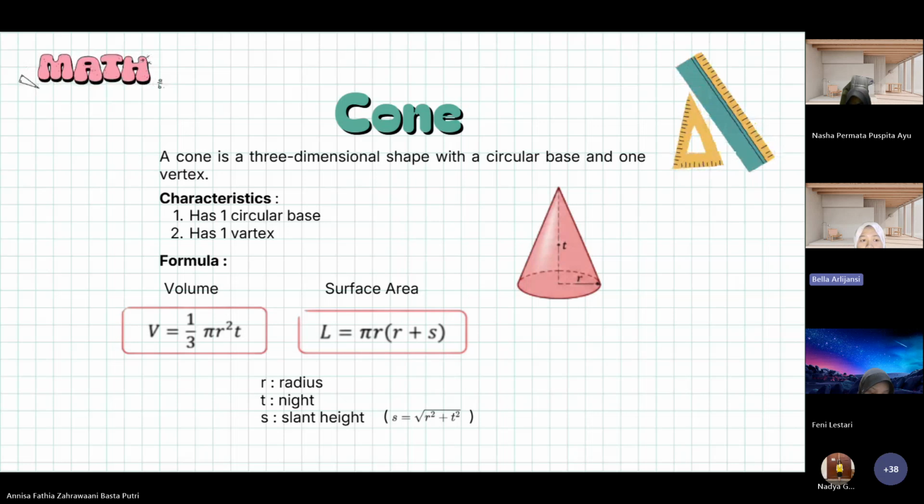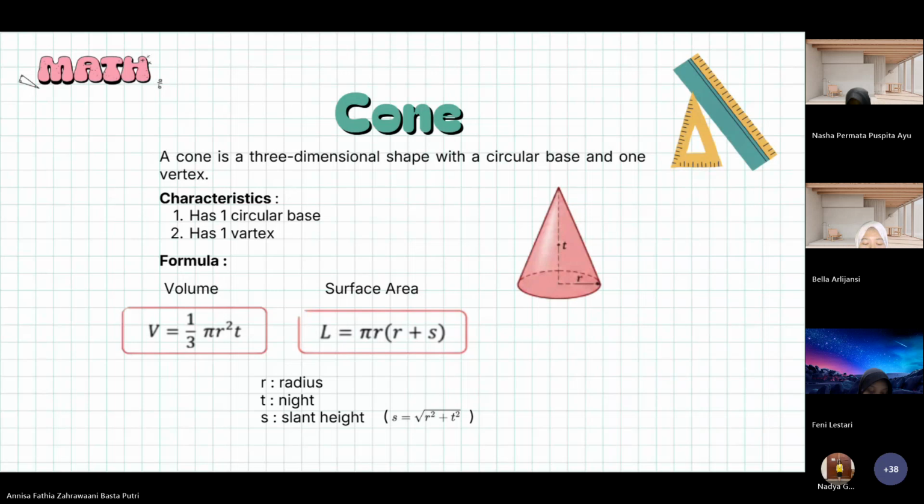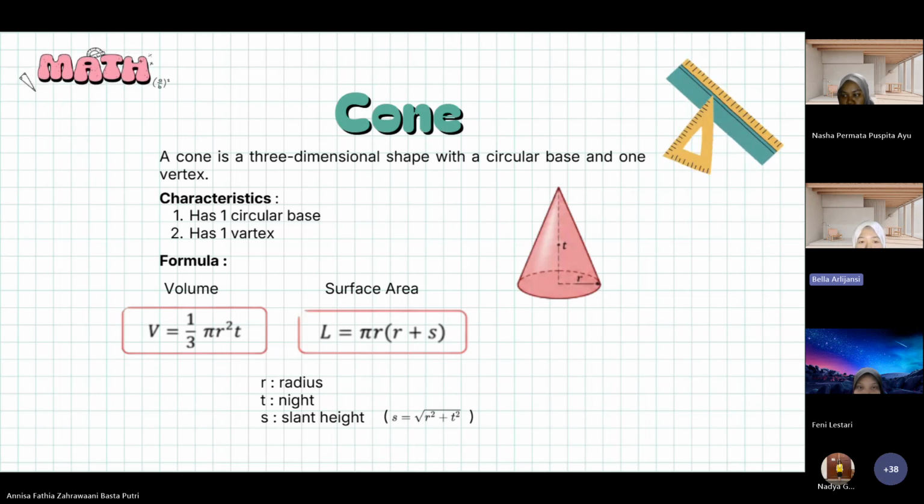A cone has one circular base and one vertex at the top. The curved surface connects the base to the vertex. Examples are party hats and ice cream cones. The volume formula is 1/3 times pi times radius squared times height. Next slide.